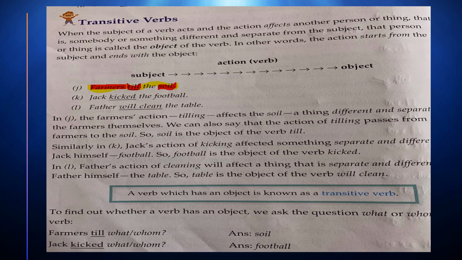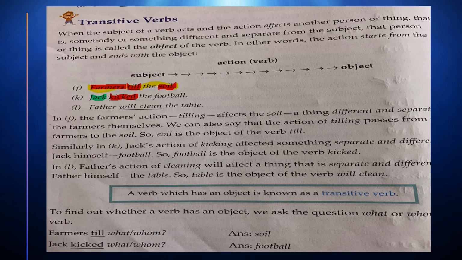Jack kicked the football. What is our subject? Our subject is Jack. What did Jack do? Jack kicked. So that is the action.